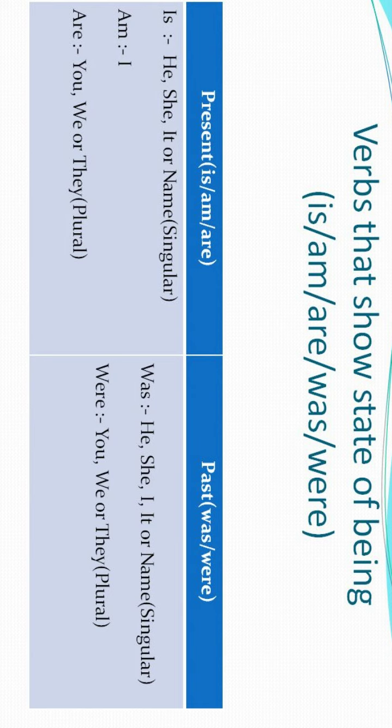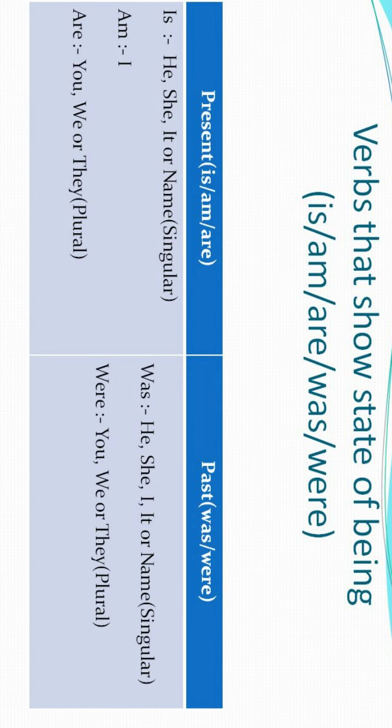In the present section, we use is when the subject is he, she, it, or any name. If the subject is I, then we use am with that, and if the subject is you, we, or they, or any plural, then we use are with that. This is about the present tense. But if the sentence is of past tense, the action is done in the past, the action is already performed, in that case we use was.